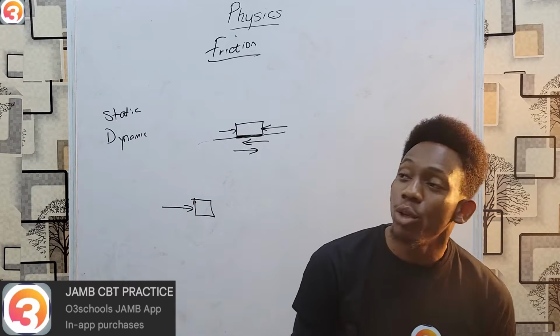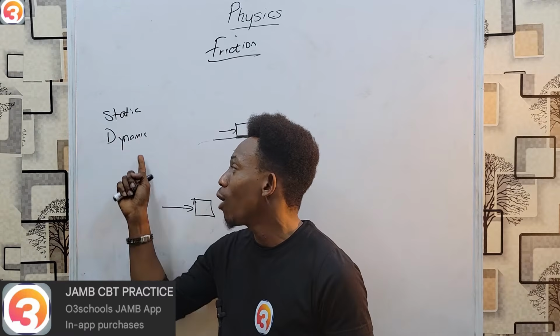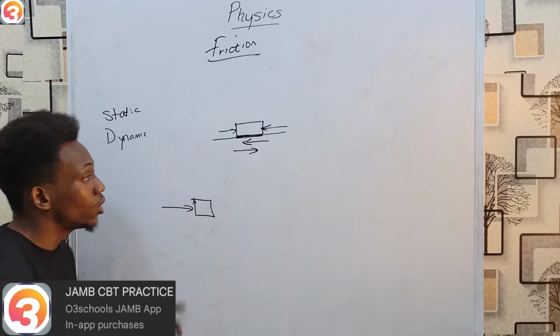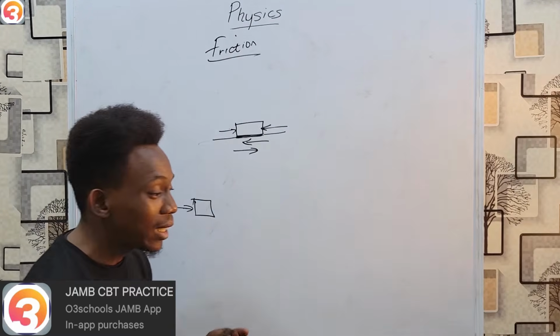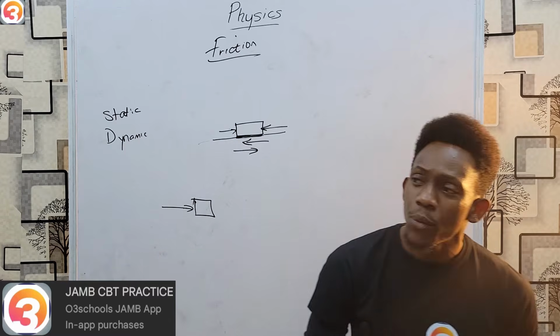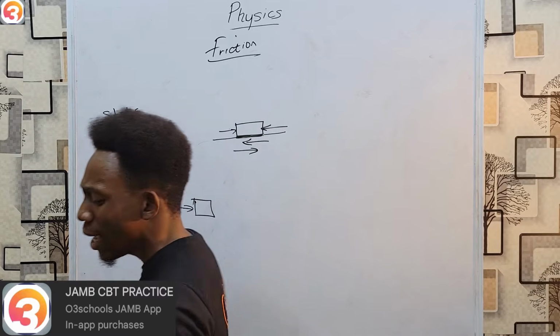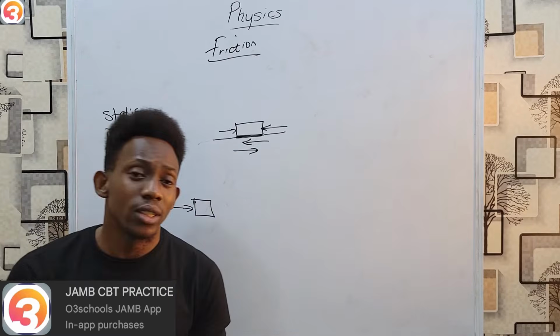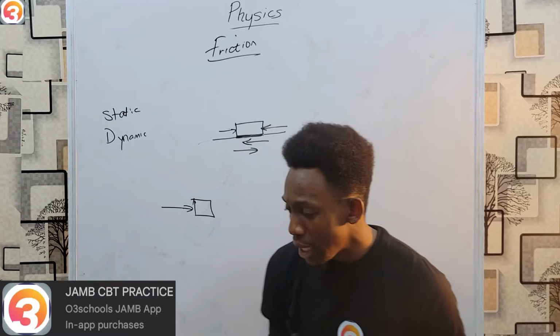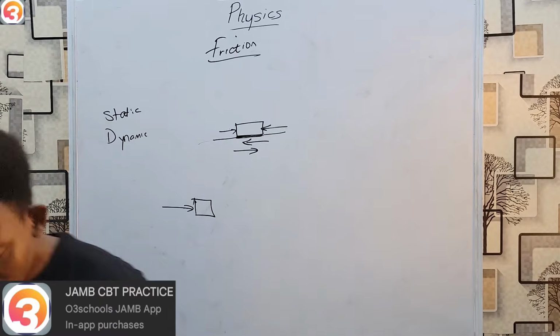However, once the box has started moving, then it has to overcome dynamic friction. That's the difference. So static before it moves, dynamic after it has started moving. Now this frictional force has about 5 laws which govern it. There are 5 laws that govern solid friction. And then what are these laws, you may say?